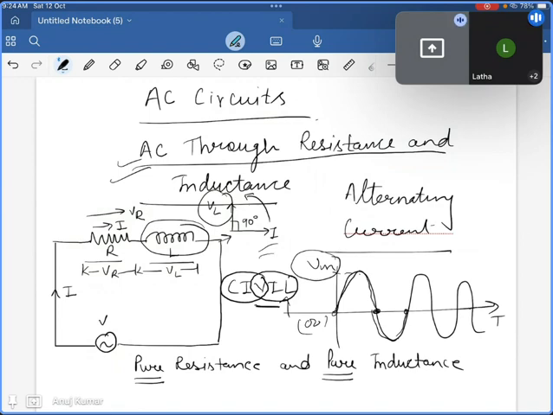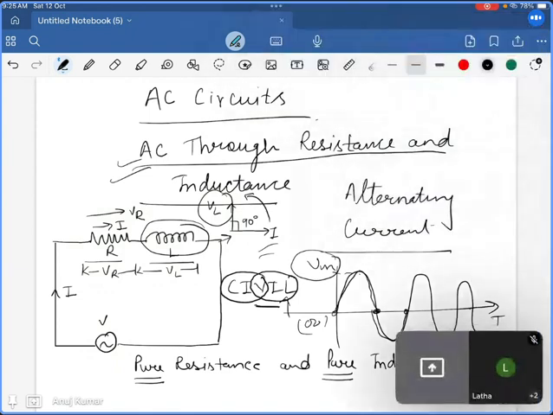That is also given by the simple remembering symbol, not a formula, CIVIL. So always remember in inductance, this. And from the capacitance point of view, when we go through it later on, in capacitance current leads the voltage, but right now we are discussing the inductance portion. That's why I simply remind you to keep in mind that in inductance voltage leads the current.